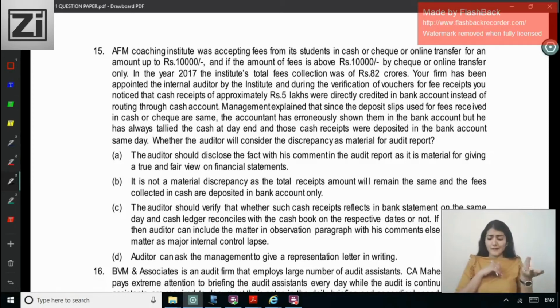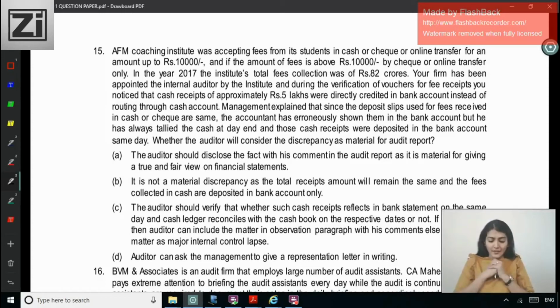Management explains that since the deposit slips used for fees received in cash or check are the same, the accountant has erroneously shown them in the bank account, but he has always tallied the cash at the day end, and those cash receipts were deposited in the bank account on the same day. So it doesn't matter whether it is shown as cash or bank.